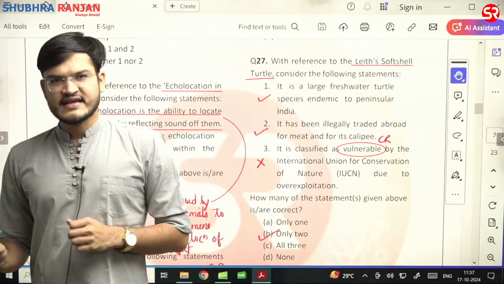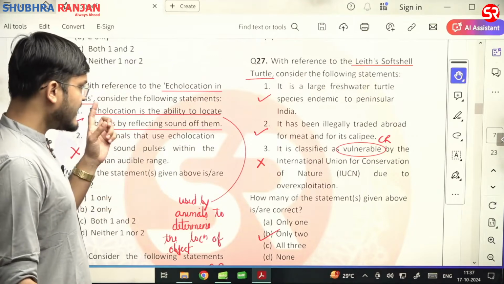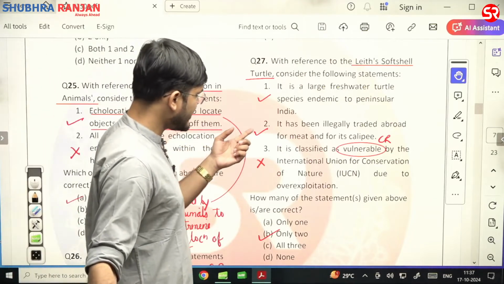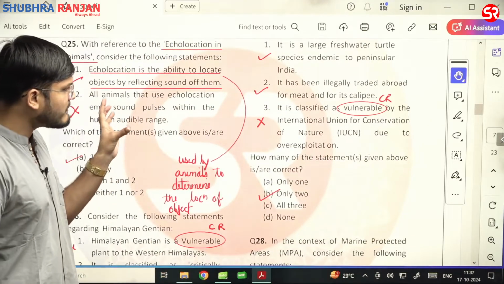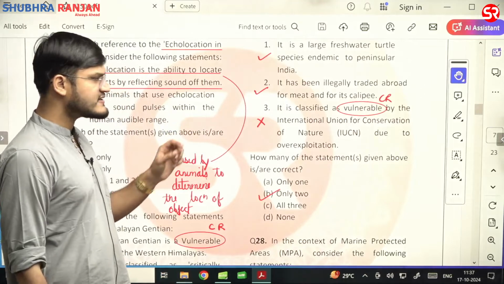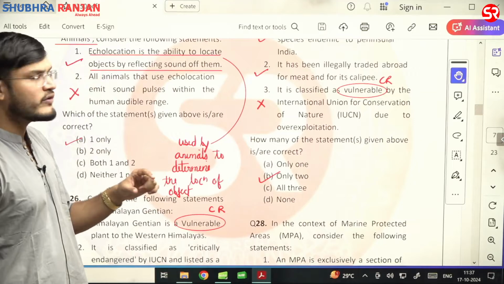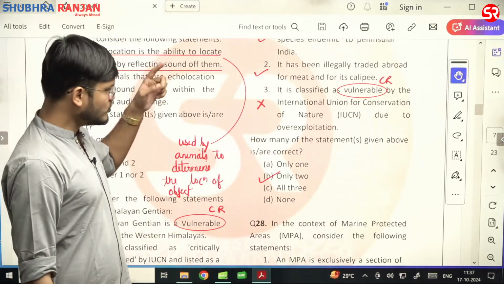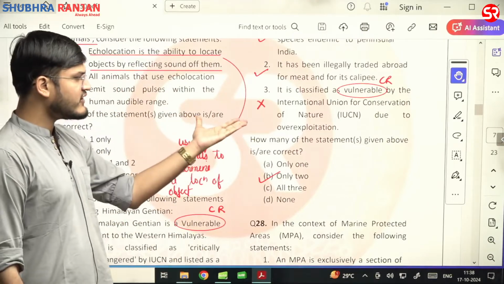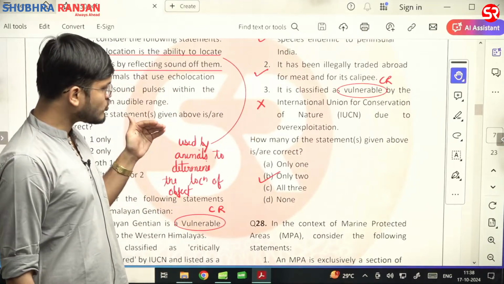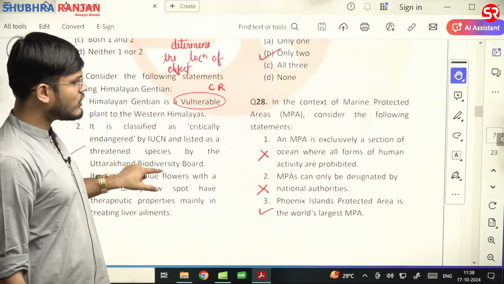Now question number 27. Leatherback soft-shell turtle. Consider the following statement. It is a large freshwater turtle species endemic to the peninsular India. Yes, correct. It has been illegally traded abroad for meat and for its calipee. Second statement is also correct. Third is, it is classified as vulnerable by the IUCN. No, it is critically endangered. Third statement is wrong because it is critically endangered and they have indicated that it is vulnerable. So two statements are correct. Correct answer would be B for ball.